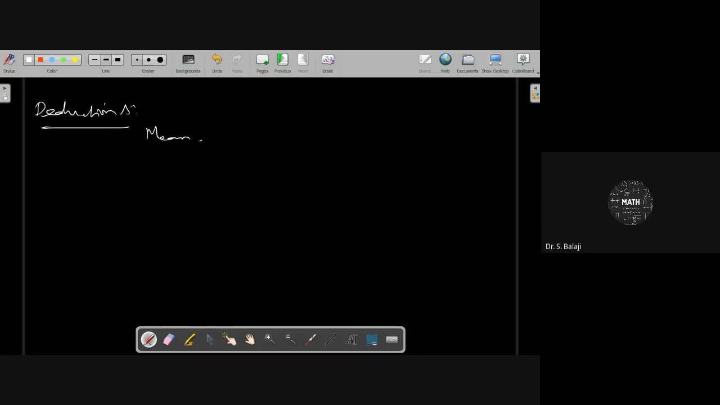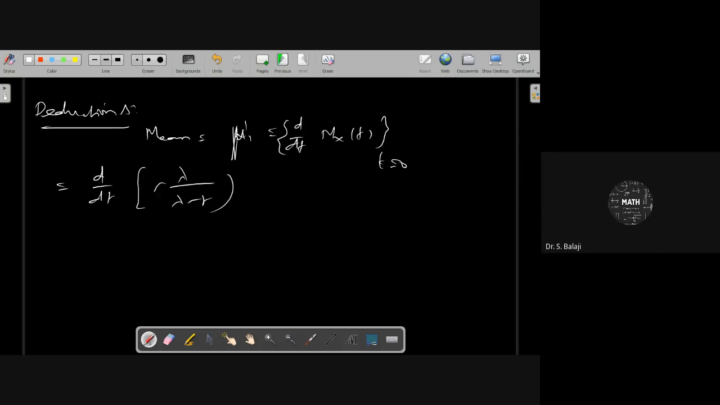Mean is equal to mu dash 1. That can be given by d by dt of M_X of t at t equal to 0. M_X of t is lambda by lambda minus t whole power k, take one derivative, and after that you put t equal to 0. Therefore, now it is d by dt of lambda power k, lambda minus t whole power minus k.